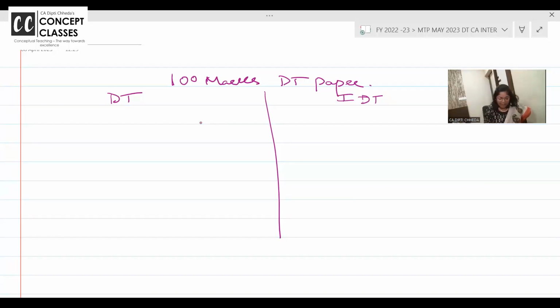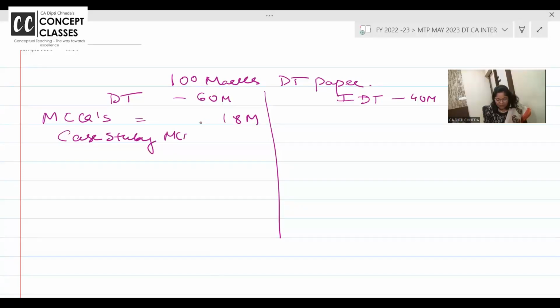Now coming to direct taxes, this is for 60 marks and indirect tax paper is for 40 marks. Direct tax starts with MCQs which you need to answer, and here you have MCQs for 18 marks. In 18 marks also, at least 8 to 10 marks is case study based MCQ. You all know what is case study based MCQ. Say around 8 marks, 4 questions, or 10 marks, they will give you a case study.